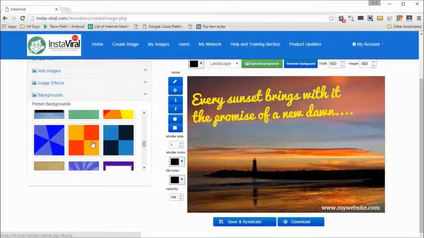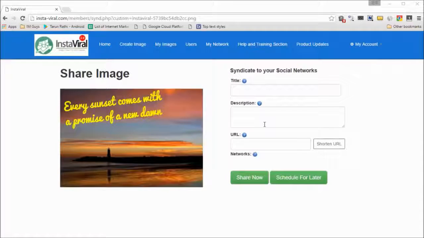with InstaViral. And finally, when you're done, you can either download this image to your computer. Maybe if you want to distribute it through other means, you can download it. Or if you want to syndicate it, if you want to post it to your account, you can click on save and syndicate, and InstaViral will save this image and give you the options that will allow you to syndicate it to different websites. And now the image is ready for sharing.